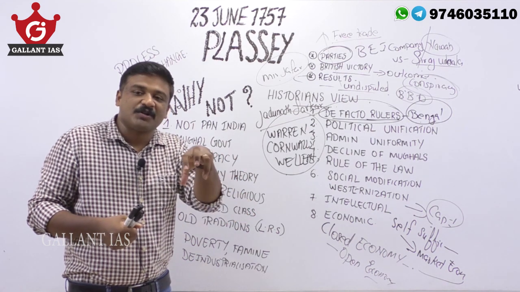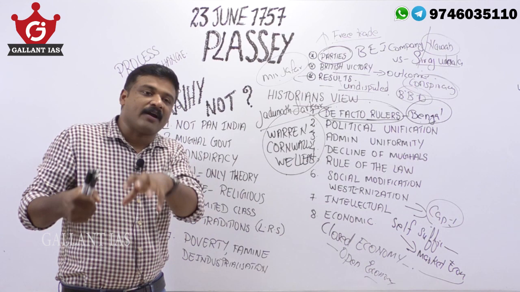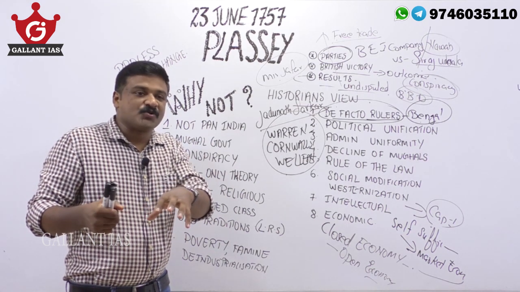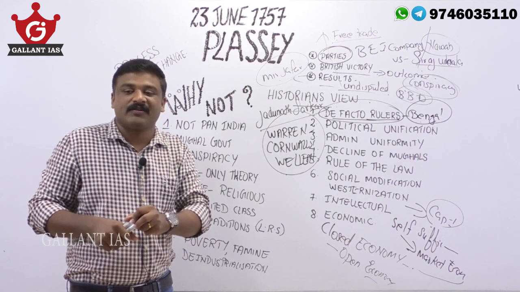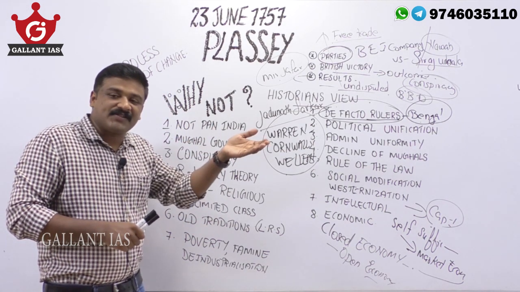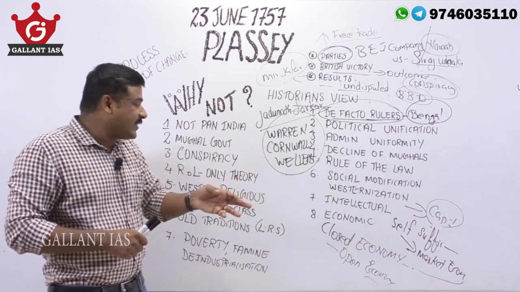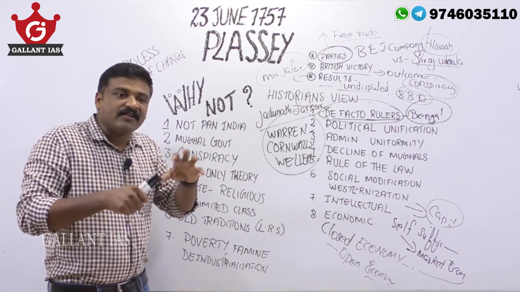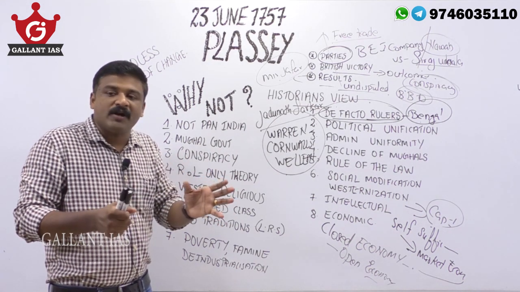This victory was limited to a region only. The British East India Company's victory was limited to Bengal only, so whatever changes they introduced there affected Bengal only. It was not at a pan-India level. India had many other princely states, many other rulers, regional powers, etc. So the British victory never created a pan-India transformation, a pan-India modernism.